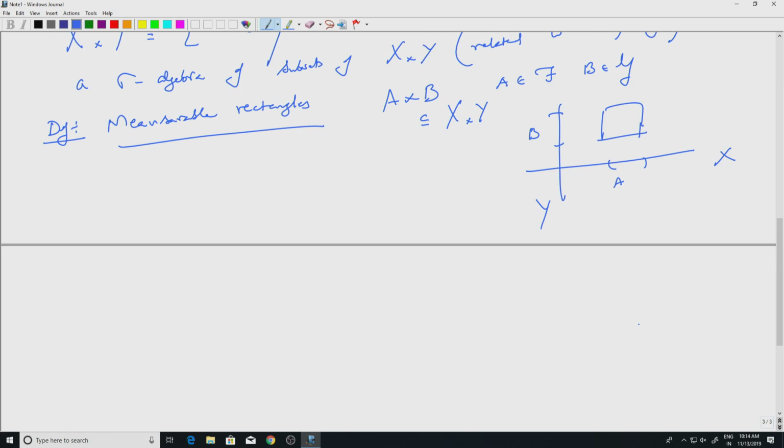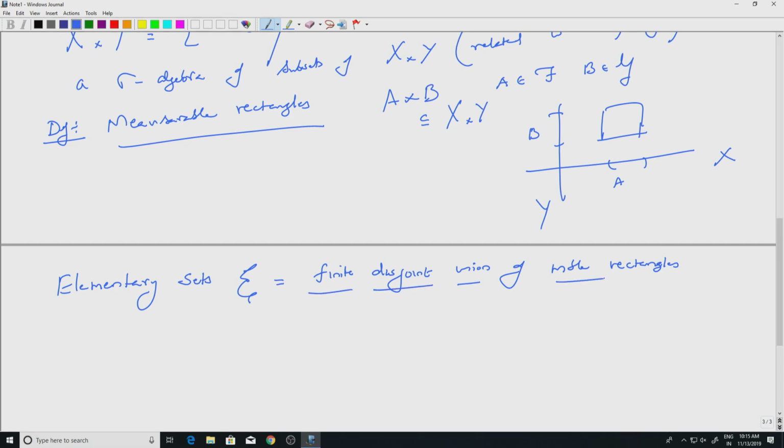Now, define elementary sets. This is denoted by script E. Script E is the collection of finite disjoint unions of measurable rectangles.